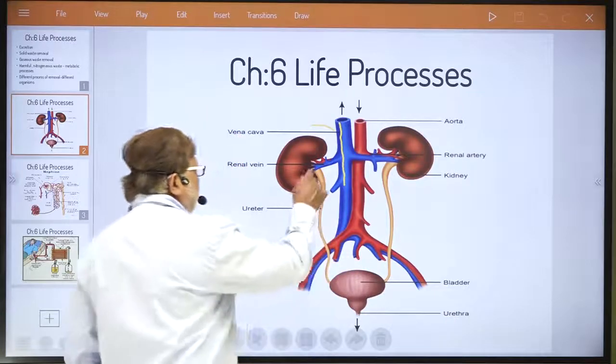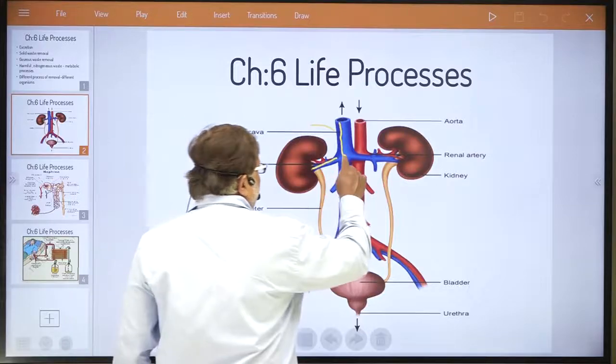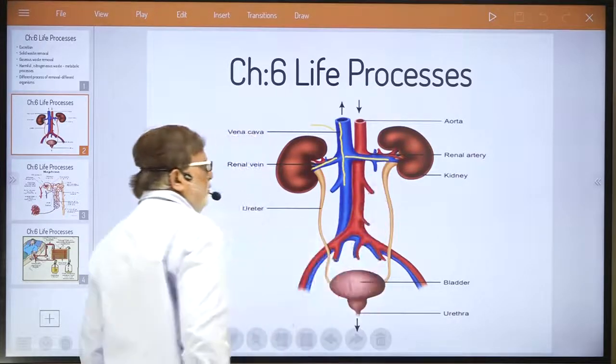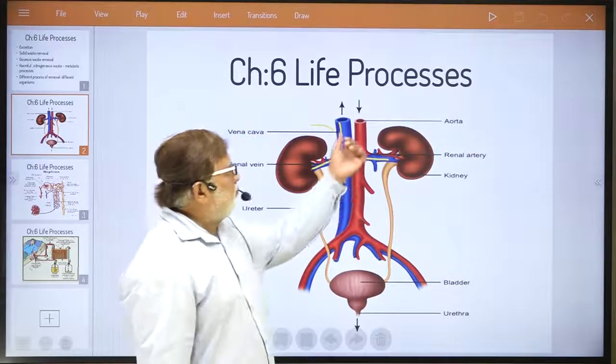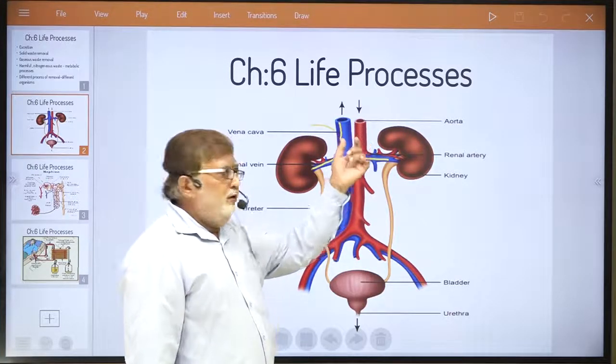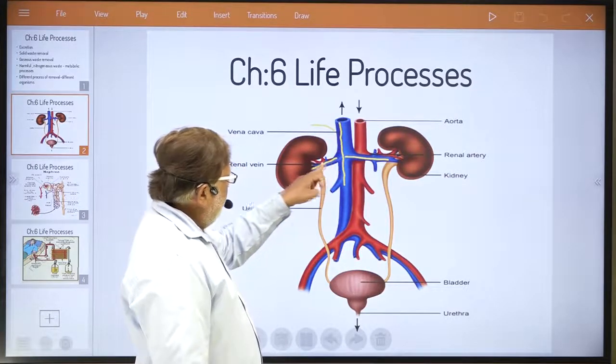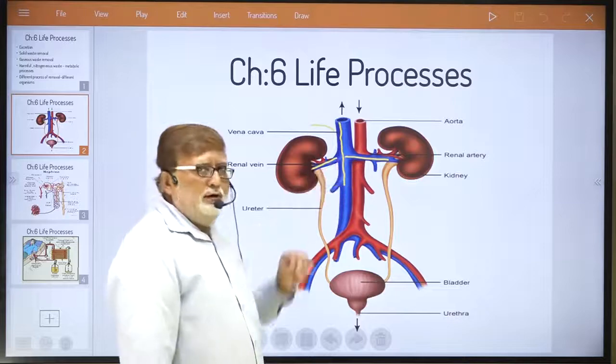Understand what happens? Can you see this renal vein? This is also a renal vein. So what happens actually is that blood containing urinary waste enters the kidney via the vena cava.